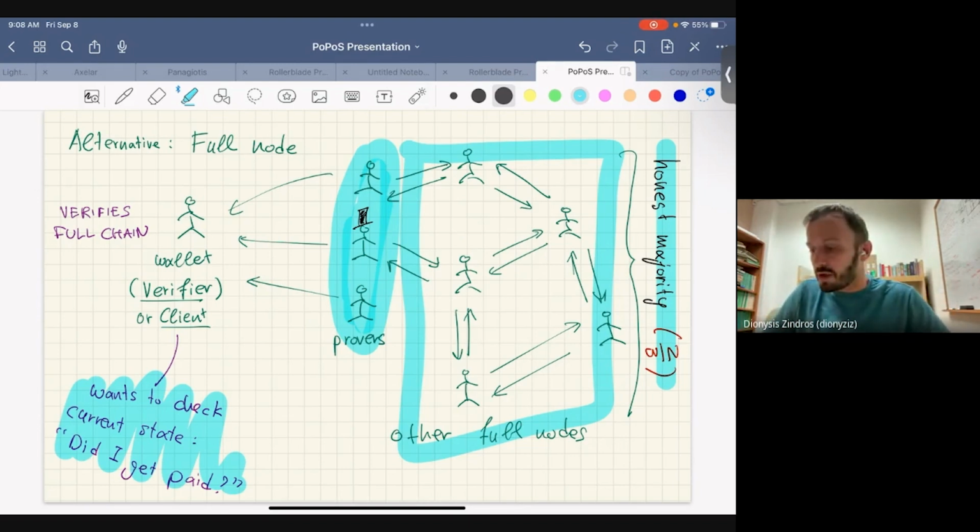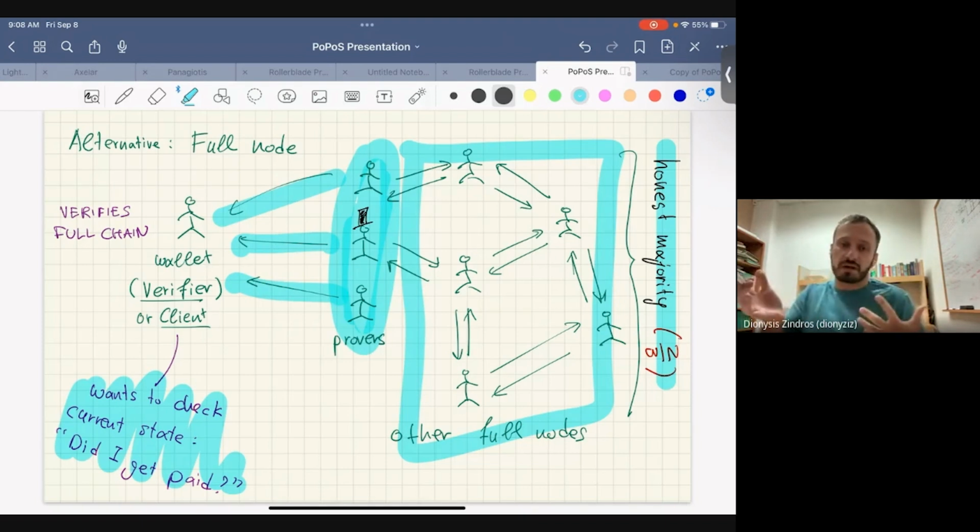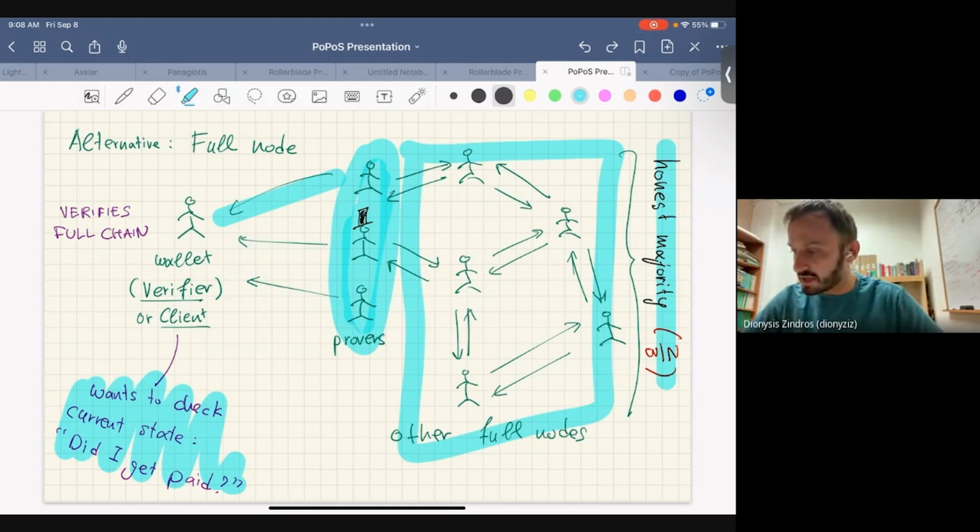And then among the people that you're connected to as a wallet, you assume that maybe multiple ones are adversarial, even almost everyone is adversarial, but you need at least one honest connection to make sure that if you get paid, you know it somehow. Somebody needs to tell you, right? So you need to make sure you're not eclipsed. So on the network level, you have at least one honest connection, but on the whole network, among validators, you have honest majority, 2/3, let's say, right? So that's the setting.